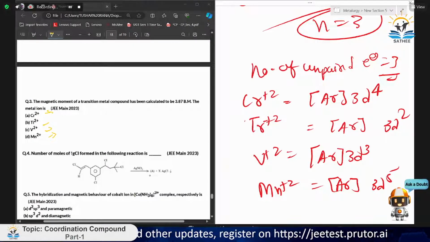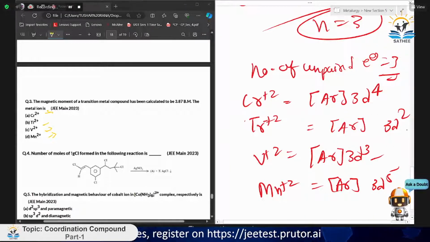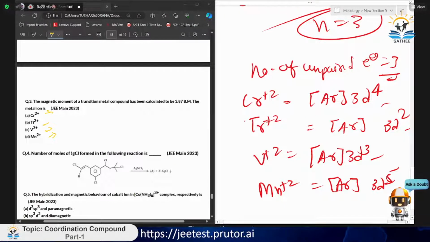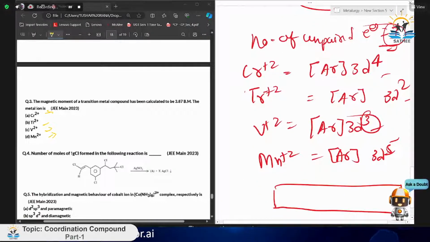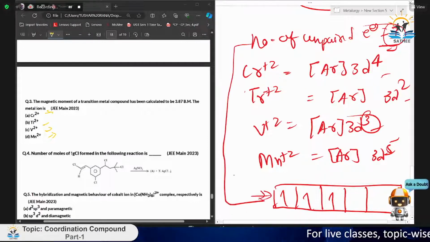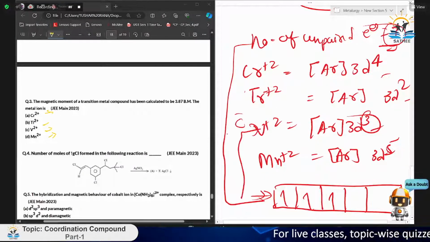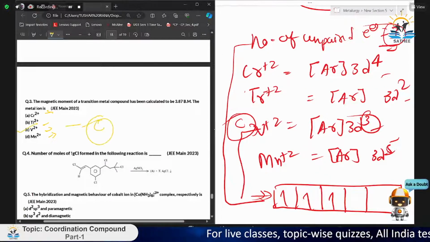Now it is saying the magnetic moment of the transition metal has been calculated. Check the number of unpaired electrons in the outermost shell. Here 3, here 2, here 4, and here 5. We need 3 unpaired electrons, and the d orbital has five orbitals: 1, 2, 3. So these are the 3 unpaired electrons, and it is coming to this one only. So C is our option. Like that you have to check.